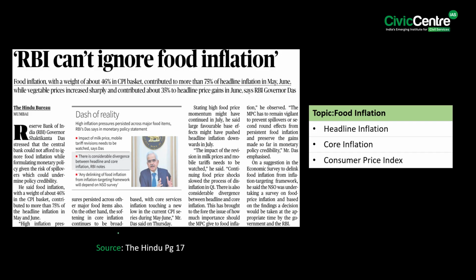The next article says that food inflation, with a weight of 46% in the CPI basket, contributed to more than 75% of the headline inflation in May and June, while the vegetable prices increased sharply and contributed to about 35% of headline inflation price gains in June, says RBI Governor Das. In this context, let us talk about headline inflation, core inflation, and lastly about the consumer price index.